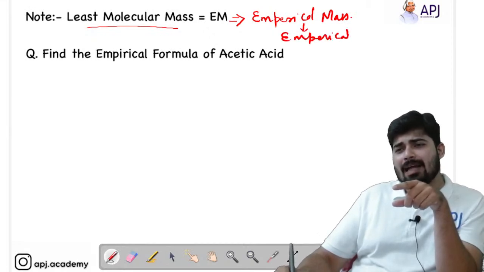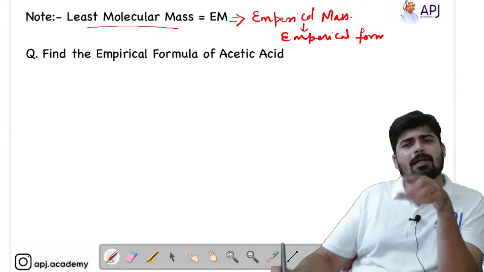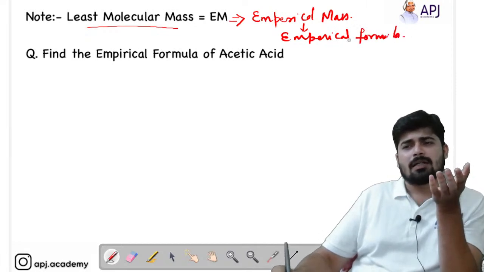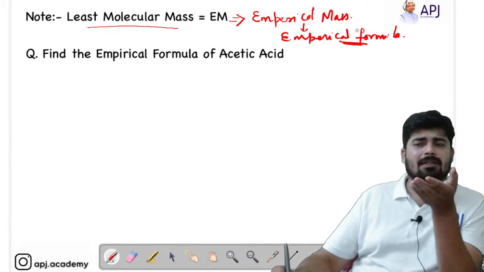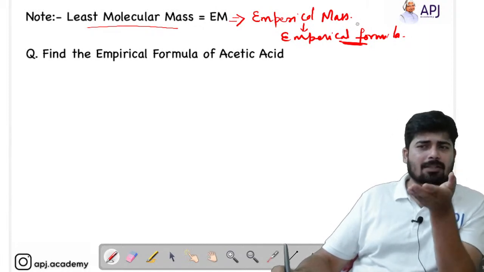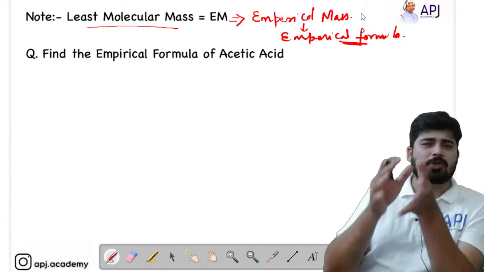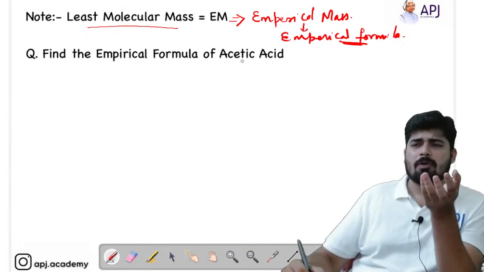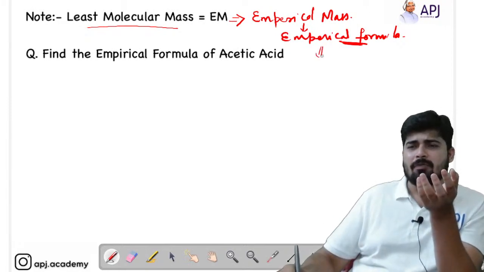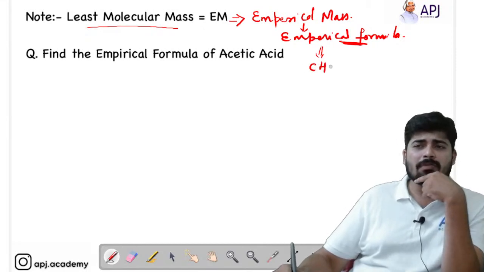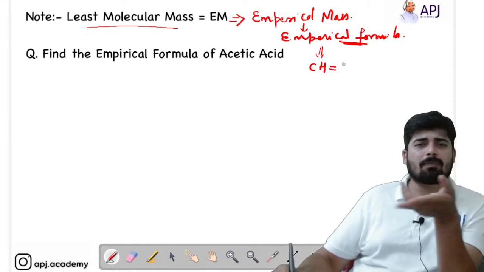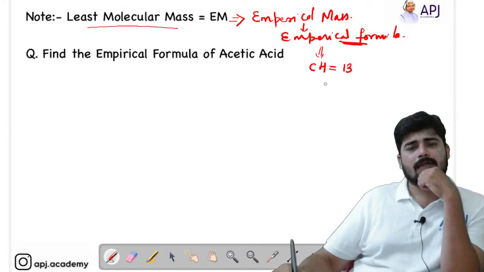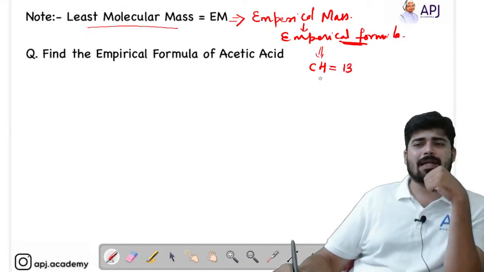Once you obtain the empirical formula, just find the mass of that empirical formula. That is what is meant by empirical mass. For example, in the case of benzene, we found the empirical formula CH, right? So what will be the empirical mass of CH? 12 plus 1, 13, right? So that is what is meant by empirical mass.